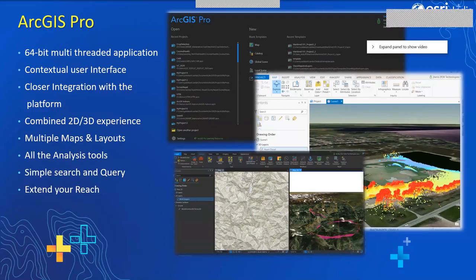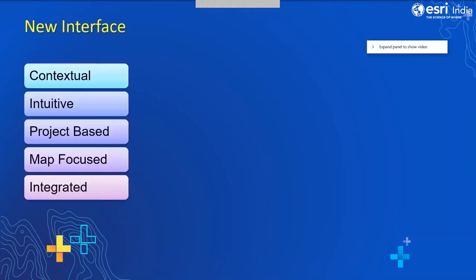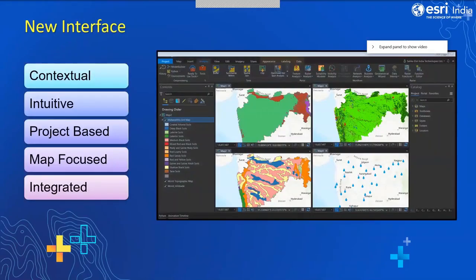Unlike ArcMap, you can create multiple maps and layouts within a single interface. There are 5 major things about the new ArcGIS Pro interface. It is contextual, that means ArcGIS Pro has a ribbon-based contextual interface. And it is intuitive, that is, it is coupled with the context tools. This familiarity makes traditional workflows even simpler.